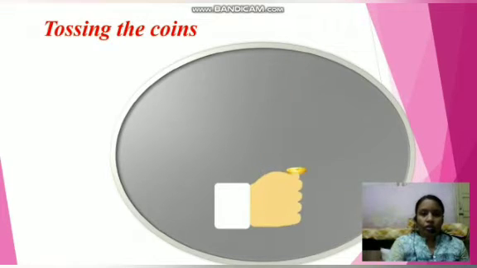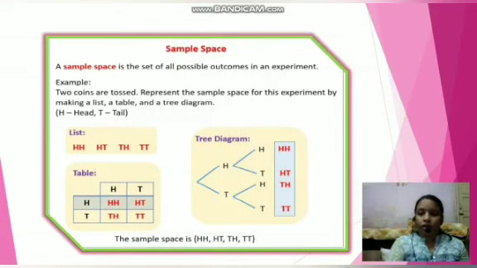You know very well that when one coin is tossed, the sample space is only H comma T. Now how to represent the sample space in different ways, I have shown here. Please go through it: the listed form, the tabular form and the T diagram. This T diagram is generally asked in the exam. The sample space is written in curly brackets with all 4 outcomes. You already did this in the 9th standard too.